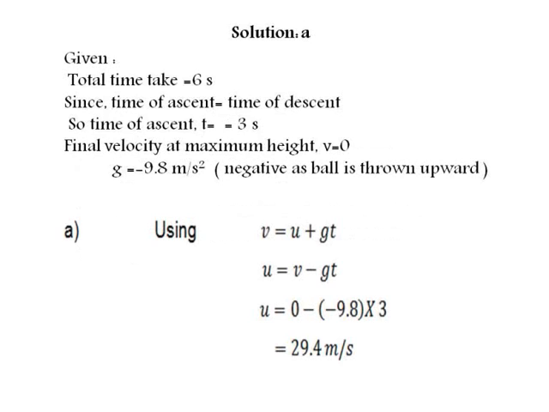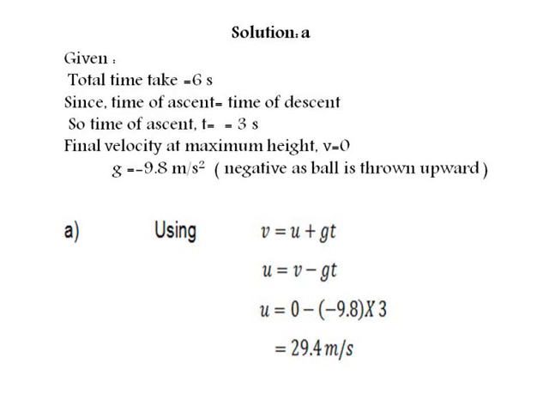In the question, it is given that the ball is thrown vertically upward and returned to the thrower after 6 seconds. This means that the total time taken is 6 seconds, and we know that the time of ascent is equal to the time of descent. Therefore, the time of ascent will be equal to total time divided by 2. That means the time of ascent will be equal to 3 seconds.